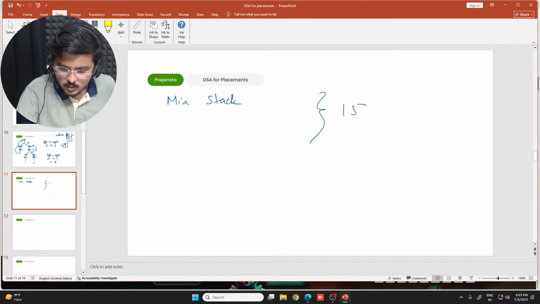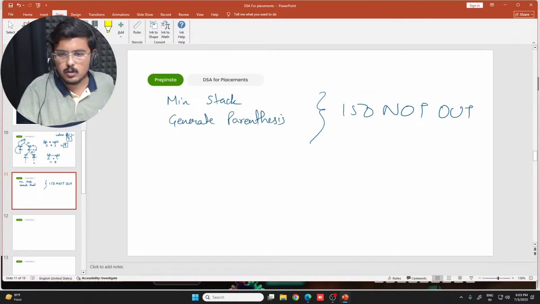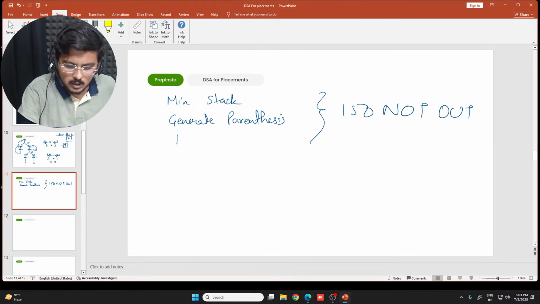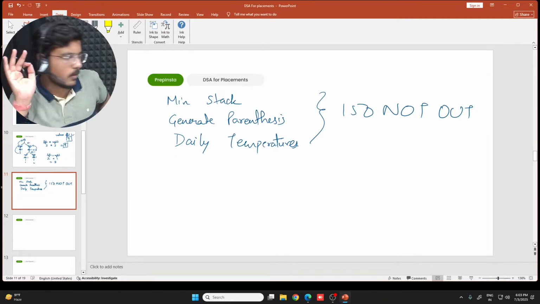This is all available in 150 not out. Min stack problem, generate parenthesis, and the temperature problem, daily temperatures. You have to go ahead and study these three problems.